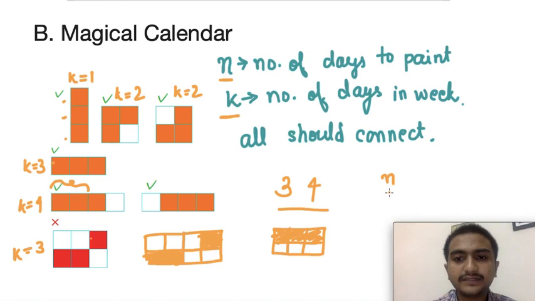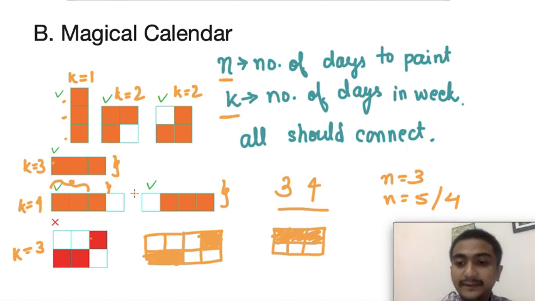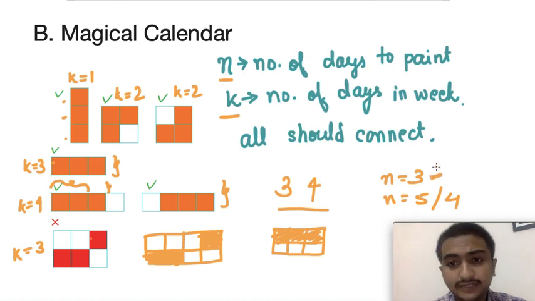If n equal to 3 and I go for k equal to 5 or 4, the only possible way is to fill them in one single row, and these are all similar because they can be obtained by shifting parallelly, up and down as well. That's why these two cases are the same. So at max we have to go till the n value only.